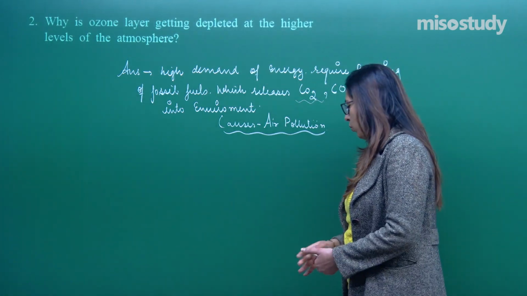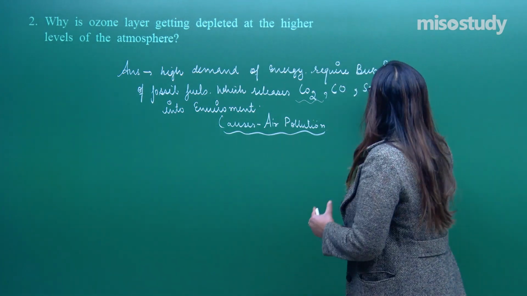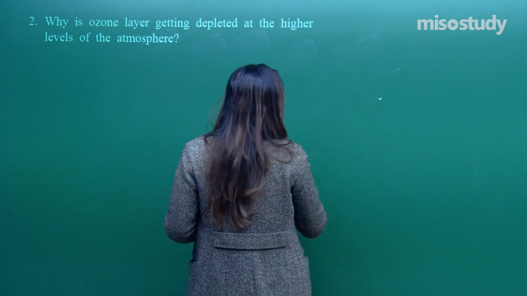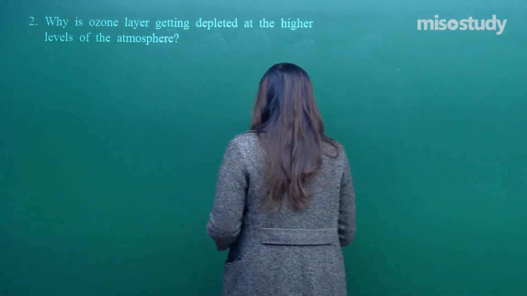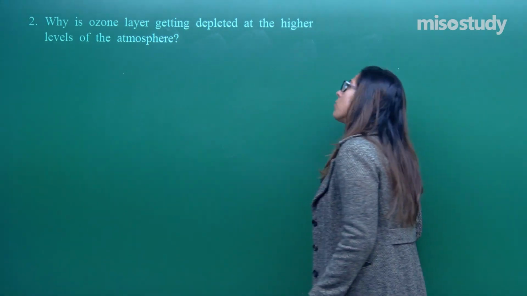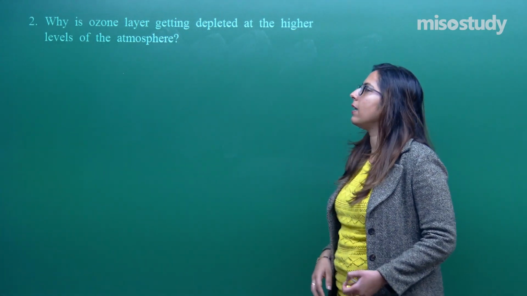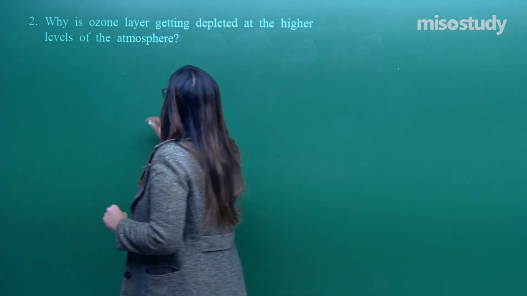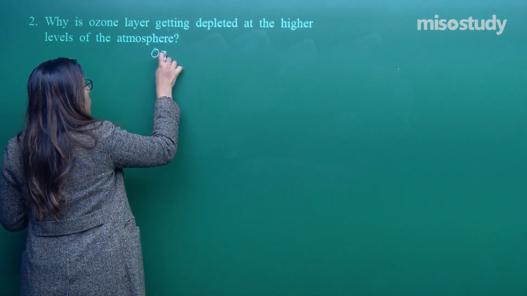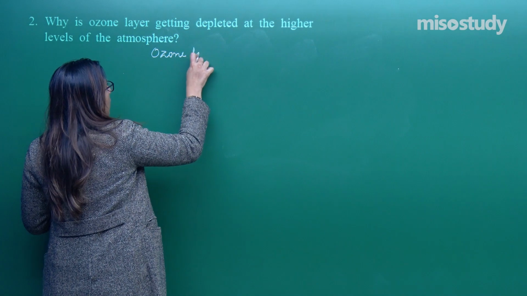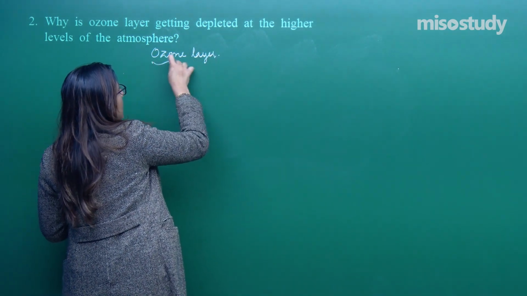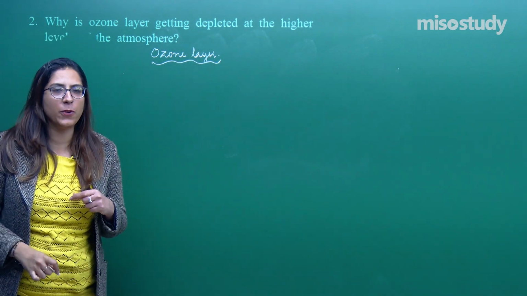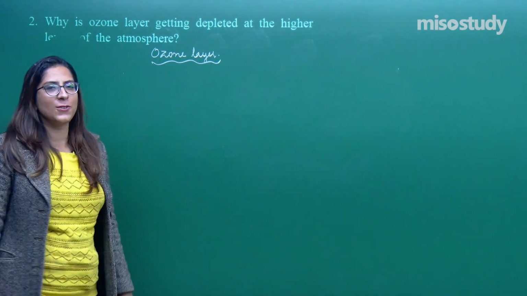Question number 2. Now, read this question by the time I prepare this board for you. Question number 2: Why is the ozone layer getting depleted in the higher level of atmosphere? Now, listen to this very carefully. If I ask you one question, if you have seen the sessions properly and hope you will be able to give this answer: where is this ozone layer present?